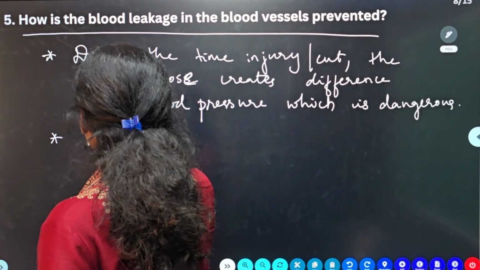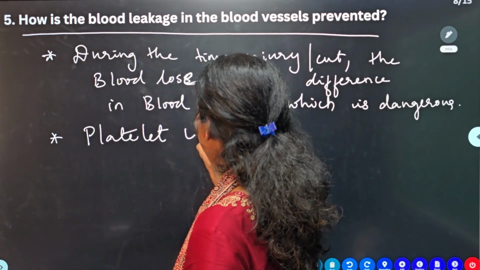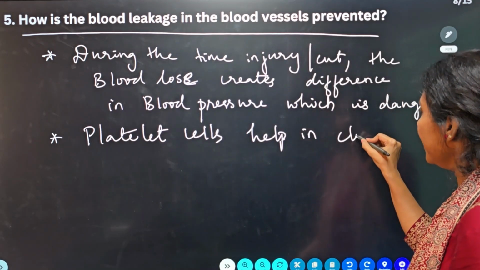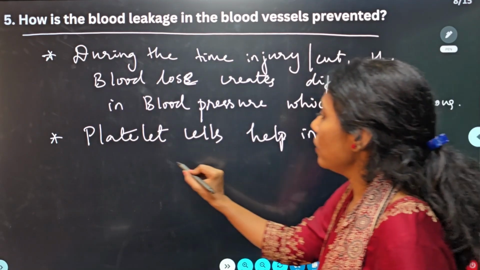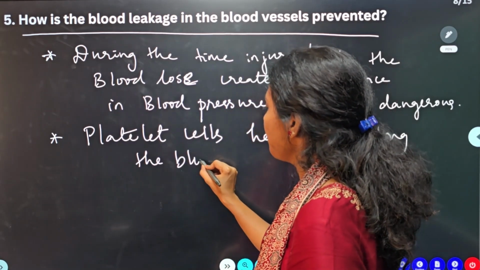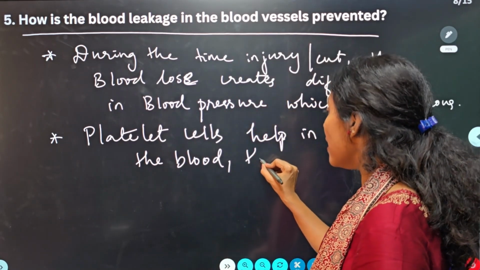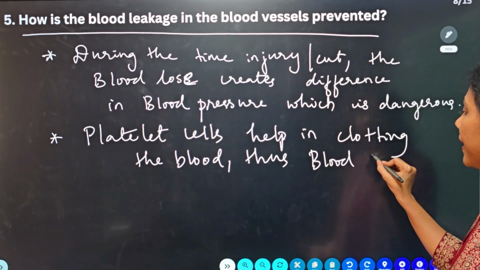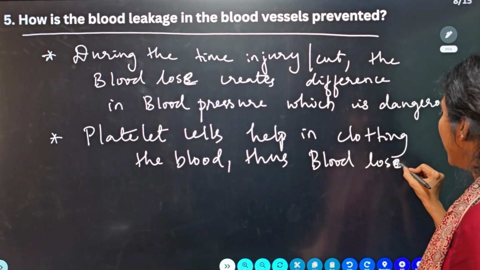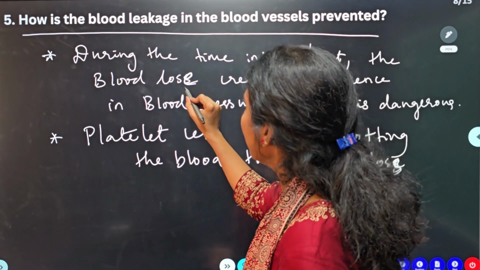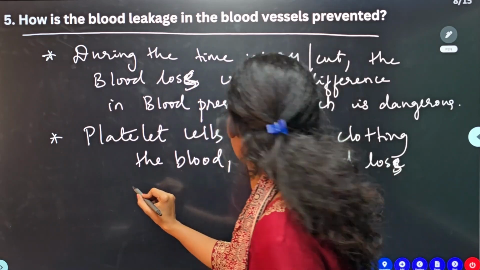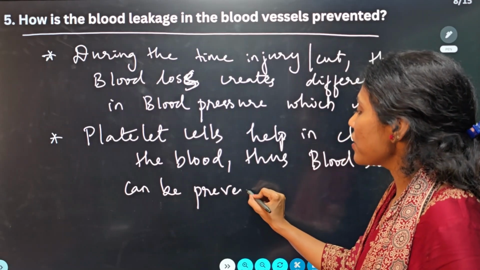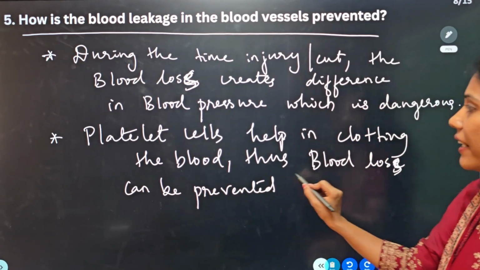Platelets from blood, platelet cells, okay, help in clotting the blood, okay, thus this way blood loss can be prevented. So this can be a question that you can use for writing in the exam, guys.